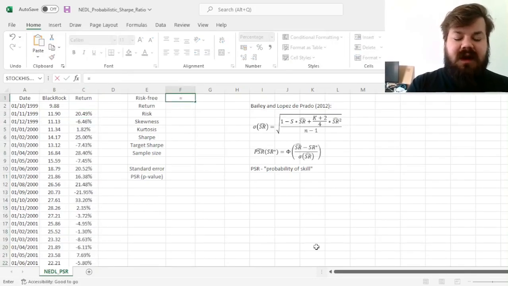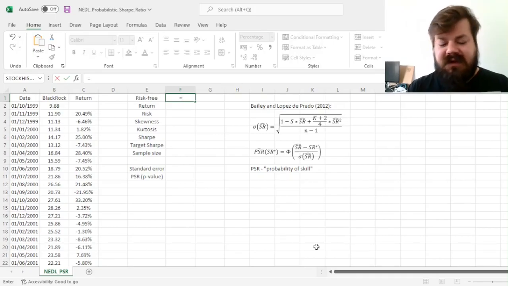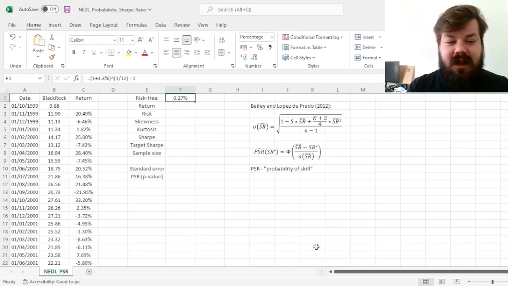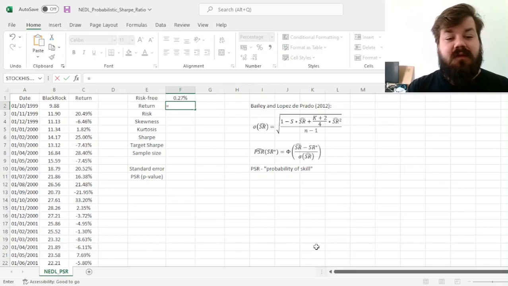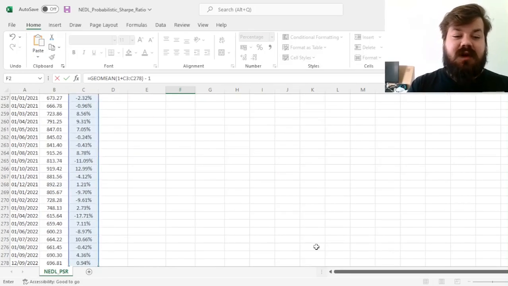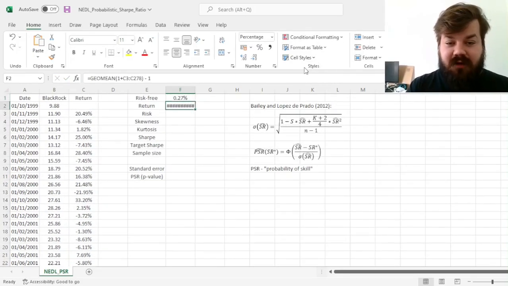We can remember that the current annual treasury bill yield for 10 years in the US is around 3.3%, and we've got monthly data, so to bring it down to a monthly frequency, we can use 1 plus 3.3%, raise it to the power of 1 over 12, and subtract 1. That would give us a monthly risk-free rate of 0.27%. For the return, we can use the geometric mean function, applying it to 1 plus the returns, and then subtract 1, giving us an average monthly return of 1.55%.